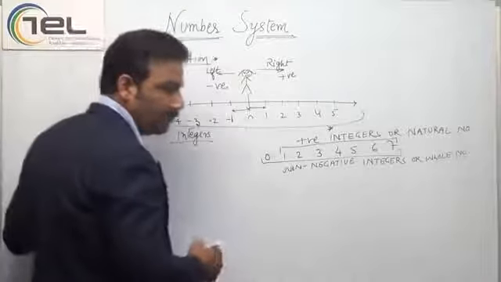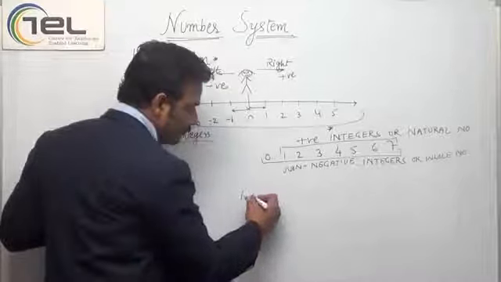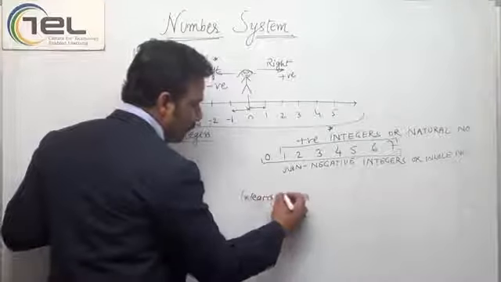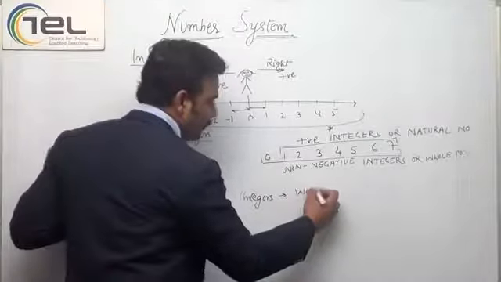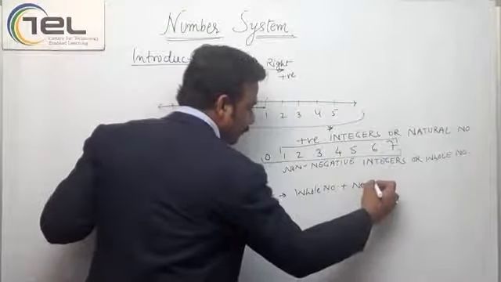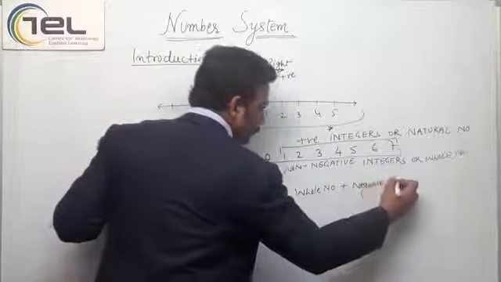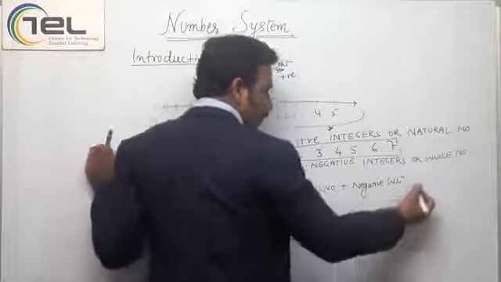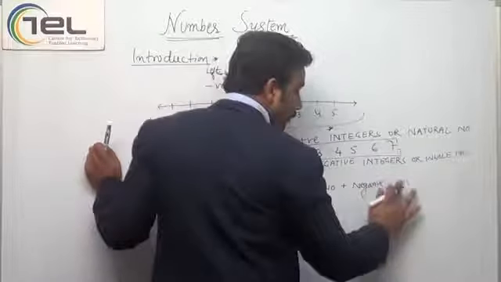So integers can be defined as whole numbers plus negative whole numbers, or I can say negative natural numbers.